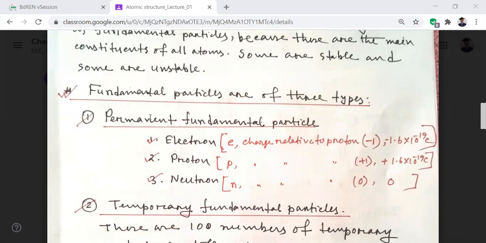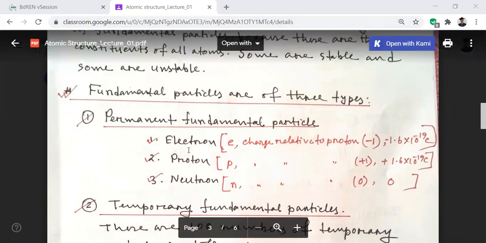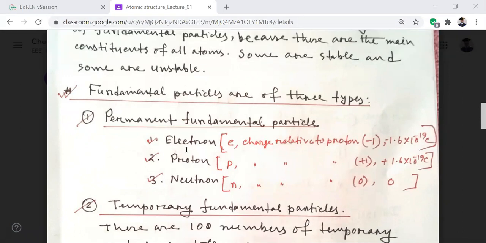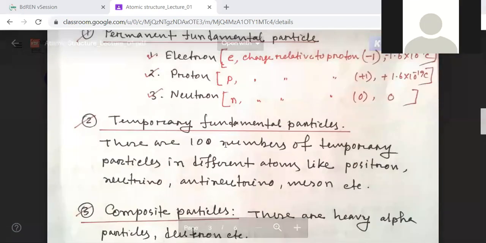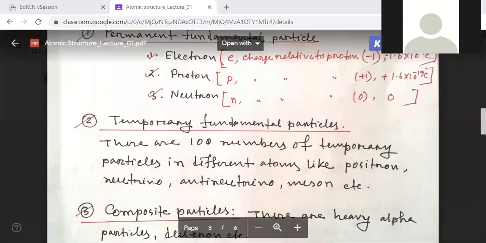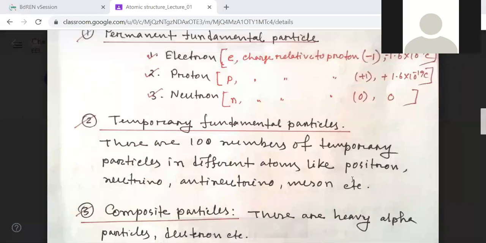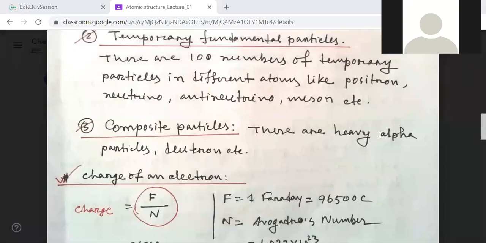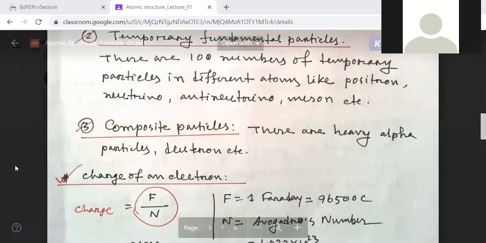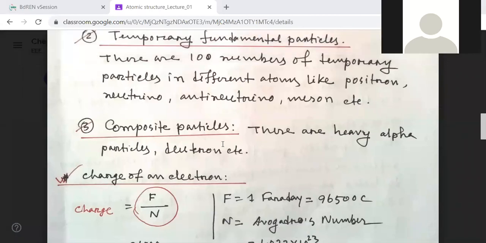So these are the permanent fundamental particles. You have to know about the electron, proton, neutron, and all other things. Then temporary fundamental particles. There are hundreds of temporary particles in the different atoms, like positron, neutrino, antineutrino, meson, etc. And finally, composite particles. These are very unstable. These are heavy alpha particles, deuteron. These are always scattered, and one is made from another, they are not stable.